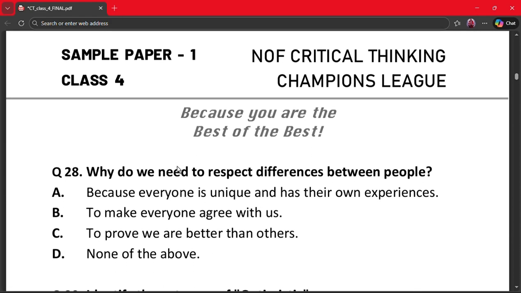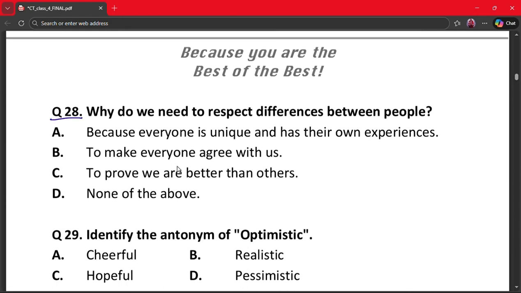Next question is question number 28. Why do we need to respect differences between people? A. Because everyone is unique and has their own experiences. B. To make everyone agree with us. C. To prove we are better than others. D. None of the above. The correct answer is option A. Because everyone is unique and has their own experiences. People have different backgrounds and thoughts. Respecting differences promotes harmony. It helps society function peacefully.